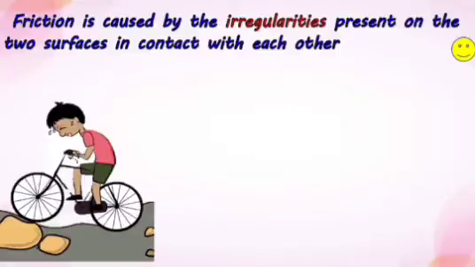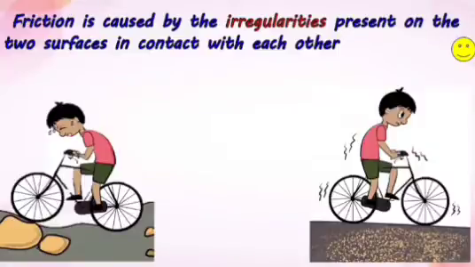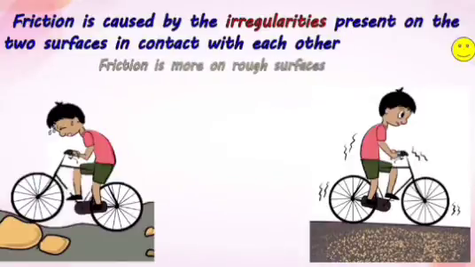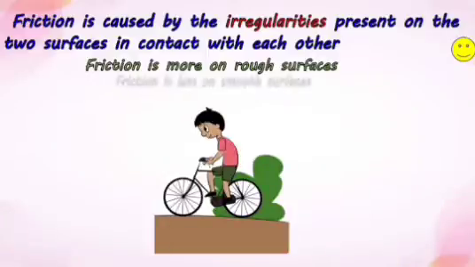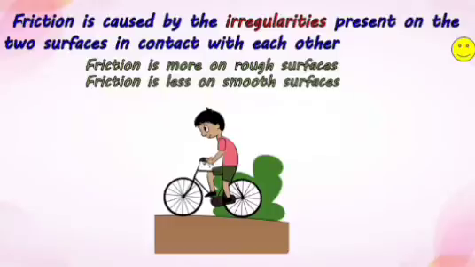Arav found it difficult to ride his bicycle on the road with many big stones on it. This is because the friction is more on rough surfaces. Whereas Arav found it easier to ride his bicycle on the road with a loose sand on it, which is because the friction is less on smooth surfaces.